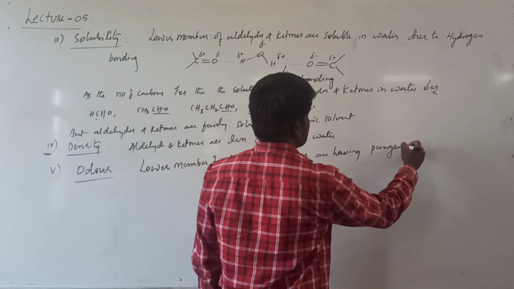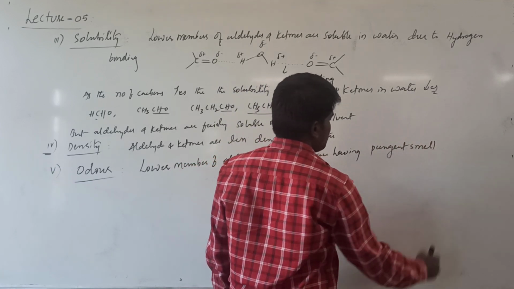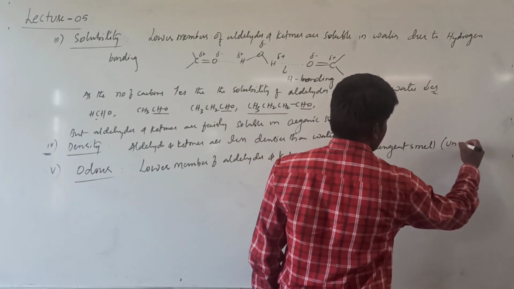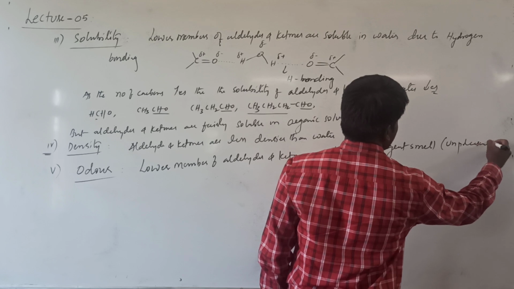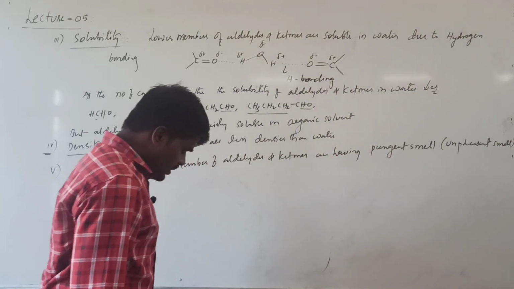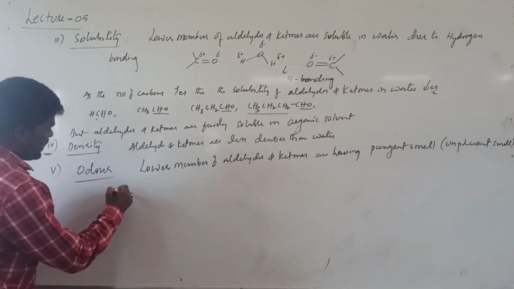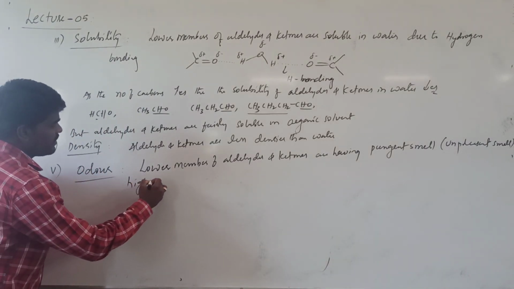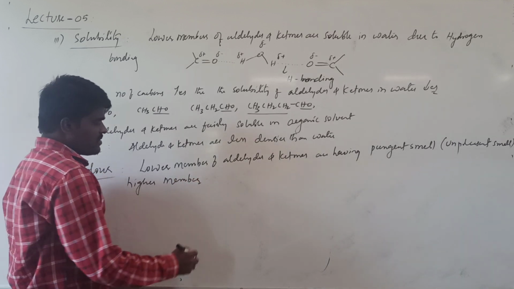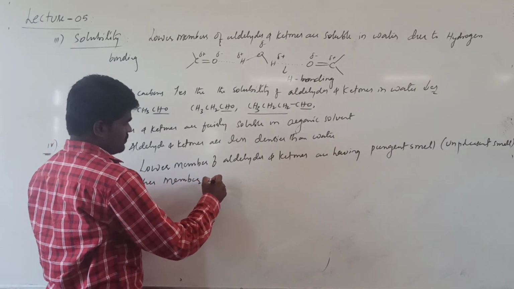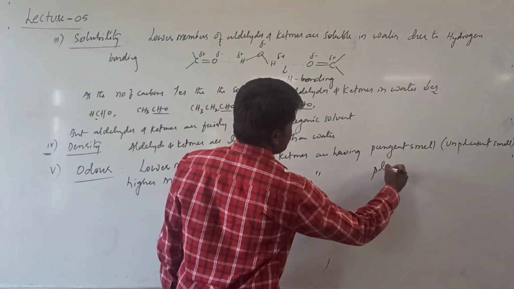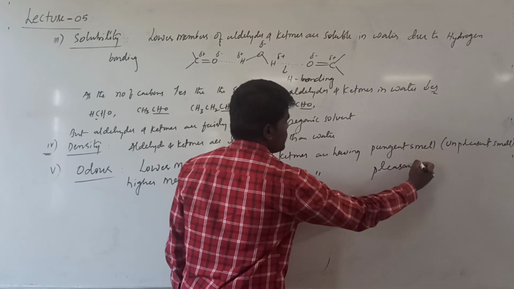What is meant by pungent smell? Pungent smell means unpleasant smell, right? But higher members of the family of aldehydes and ketones are having pleasant smell, pleasant odor.